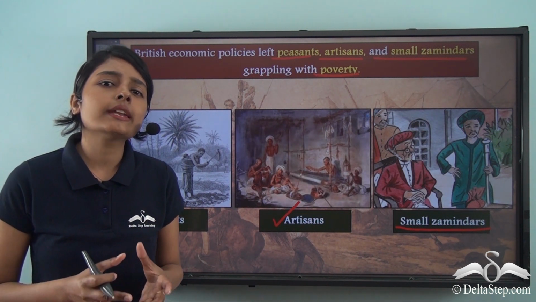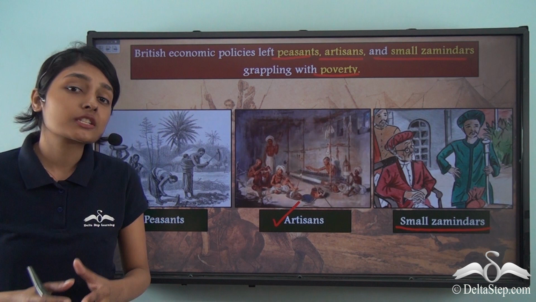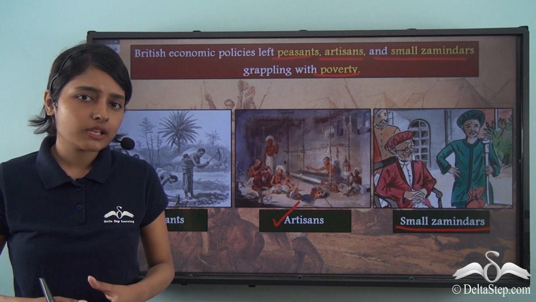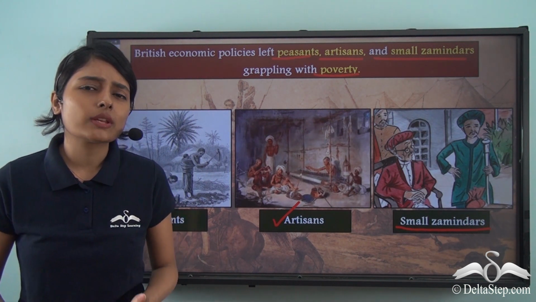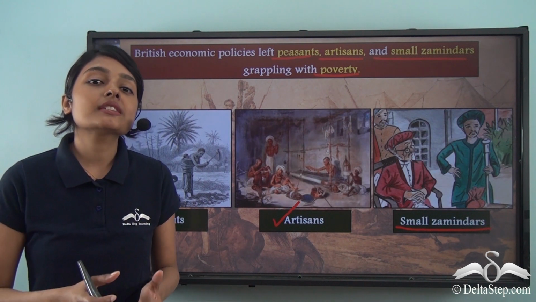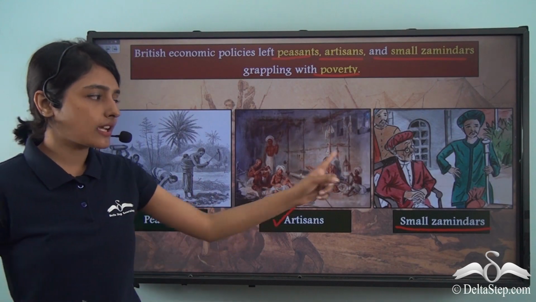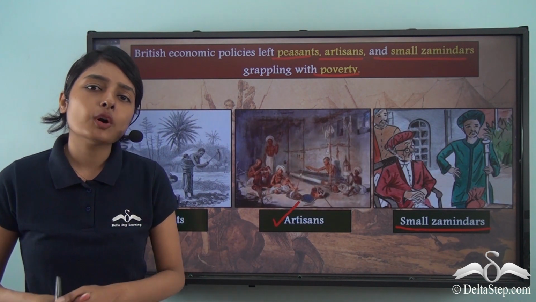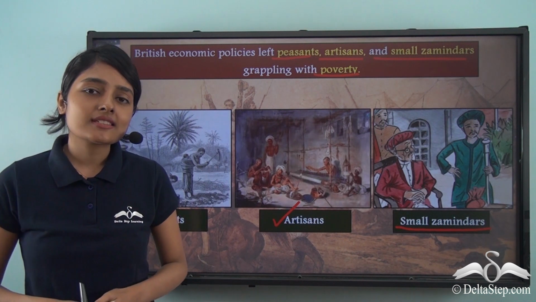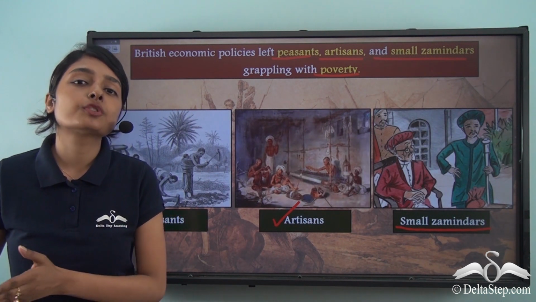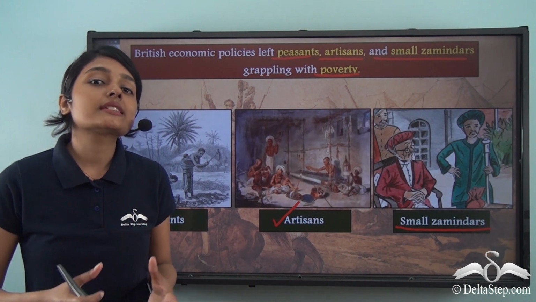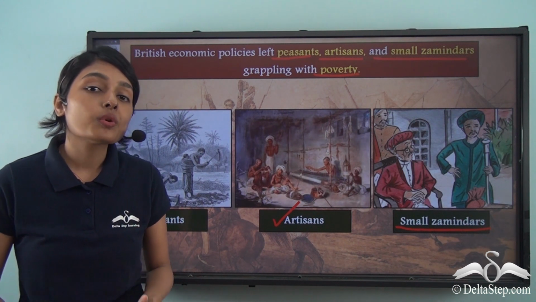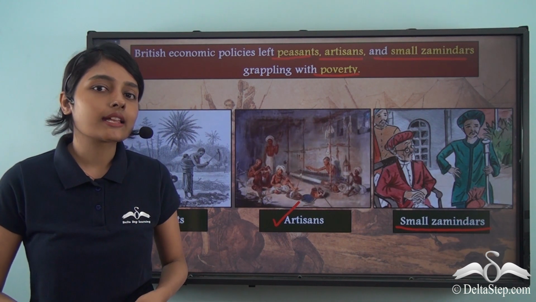And how long can a person stay hungry but content? That's not possible. When one is grappling with hunger and poverty, that person will be pushed to the edge. And likewise, these various sections of the Indian society who were affected by the policies of the British East India government were also pushed to the edge. So it was inevitable that they rose and broke out in rebellion against the company.